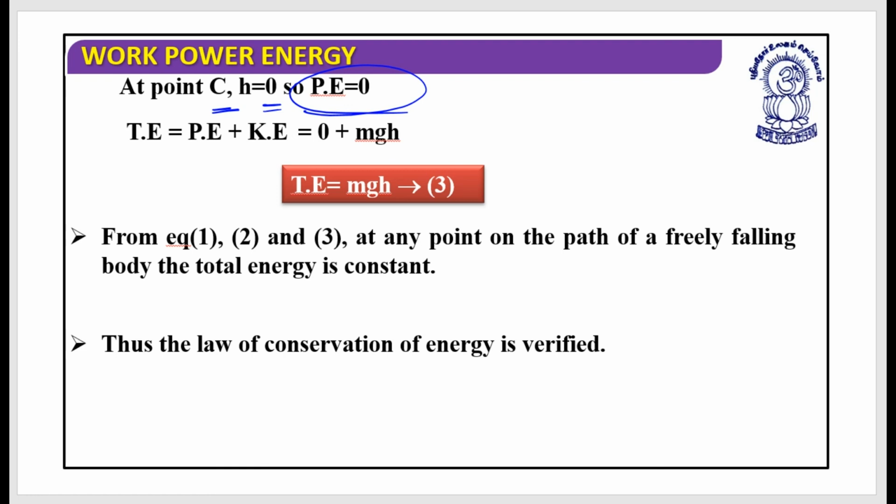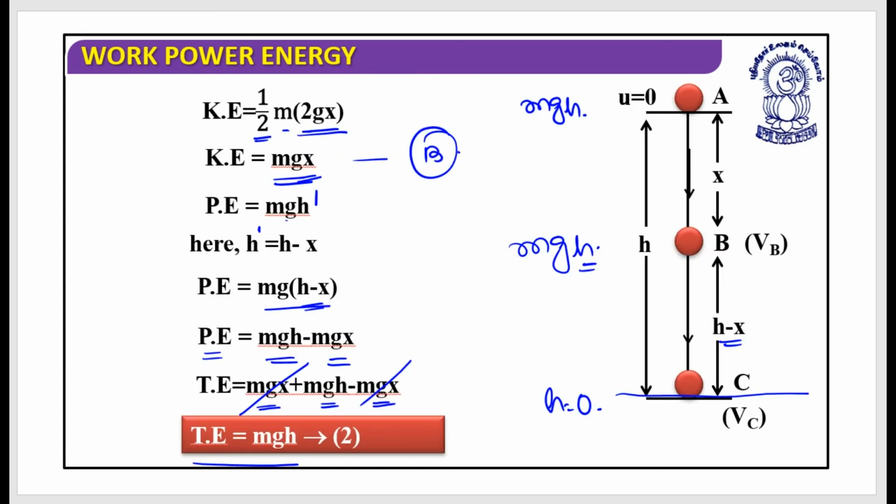Now let's just add it. Total energy equals potential energy plus kinetic energy, and that can be given as 0 plus mgh, which would be equal to mgh. I hope these things are clear. So if you look at all three locations, this we have proved, this we have proved, now even this we have proved. I have written only the total energy, sorry. This is the value of total energy at point A, this is the value of total energy at point B, and this is the value of total energy at point C.